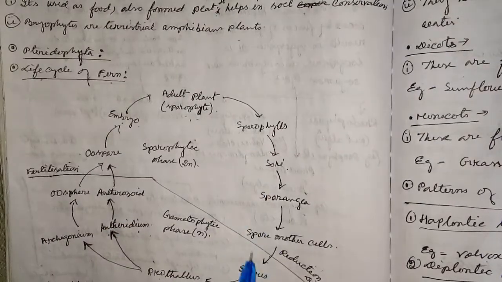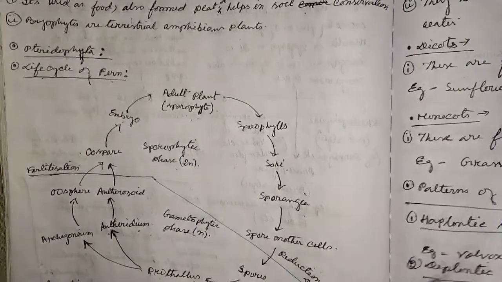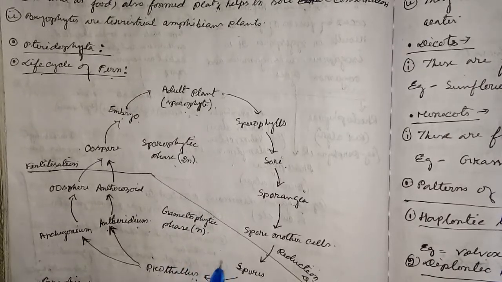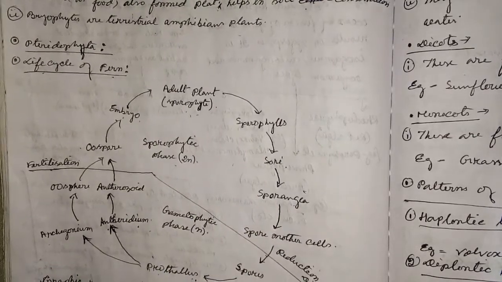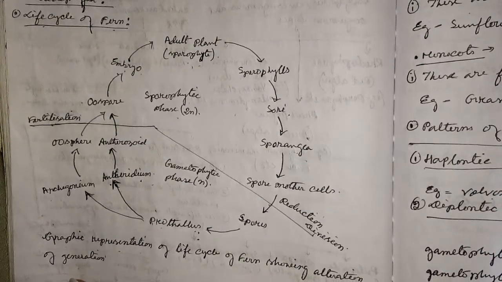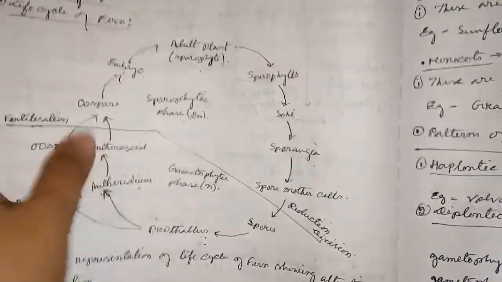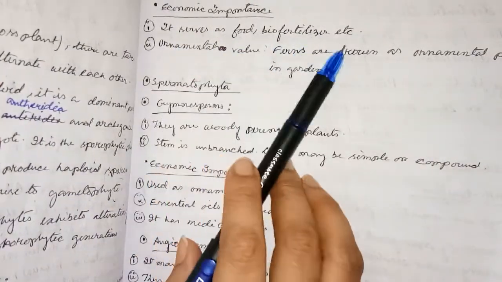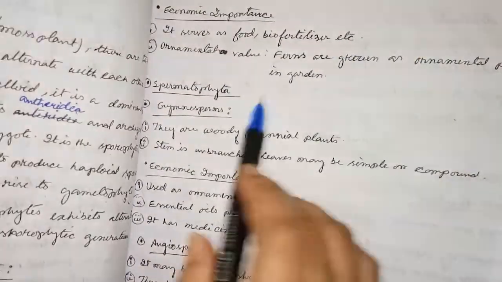Now here this phase is known as the sporophytic phase, which means it is 2n, and this portion represents the gametophytic phase, which means n phase. This diagram represents the graphic representation of the life cycle of fern showing alternation of generation. Now economic importance. It serves as food, biofertilizer, etc. Ornamental value: ferns are grown as ornamental plants in gardens.